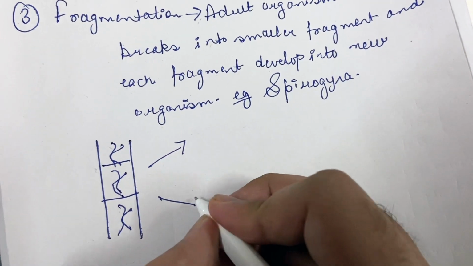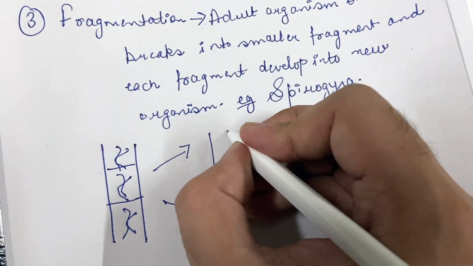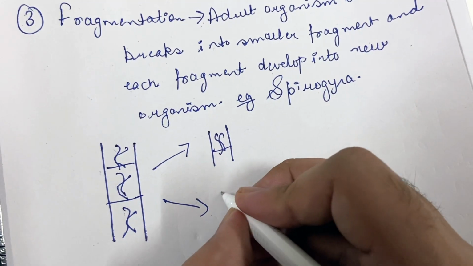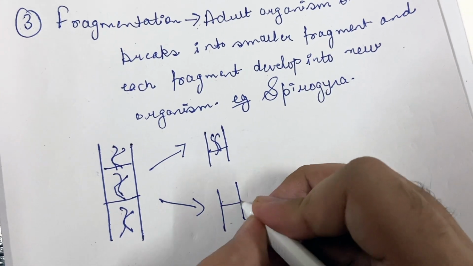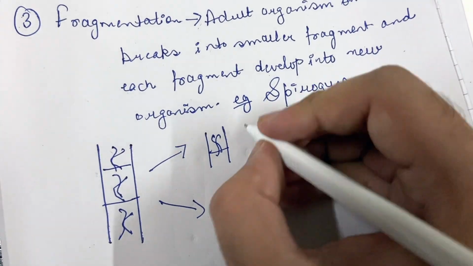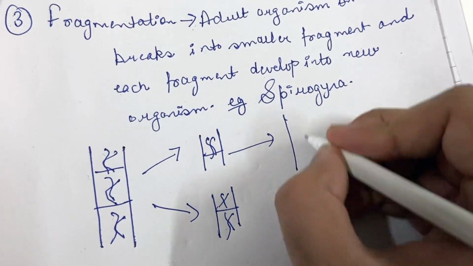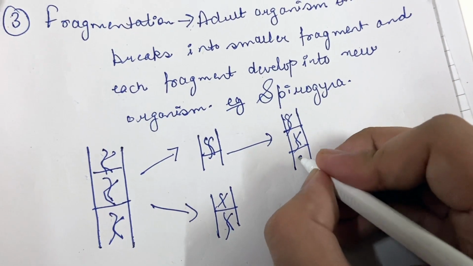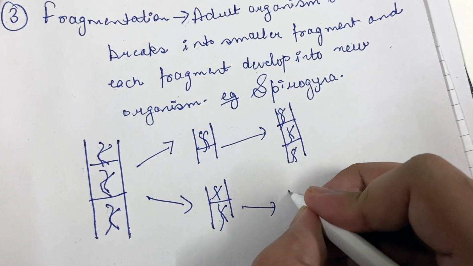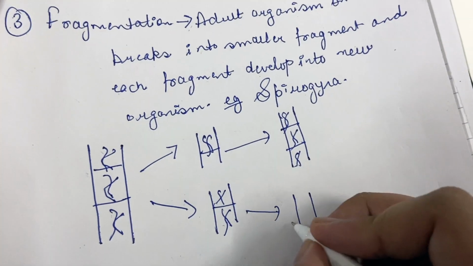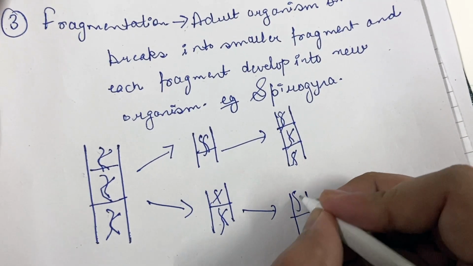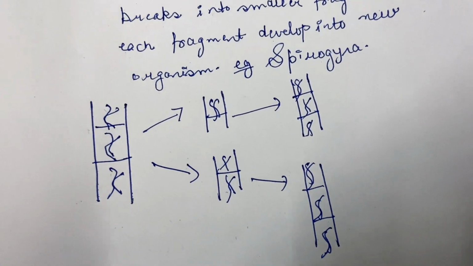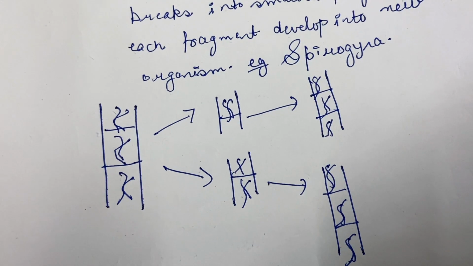The Spirogyra will break into two parts, and each part will develop into a new Spirogyra. So this is the example of fragmentation.